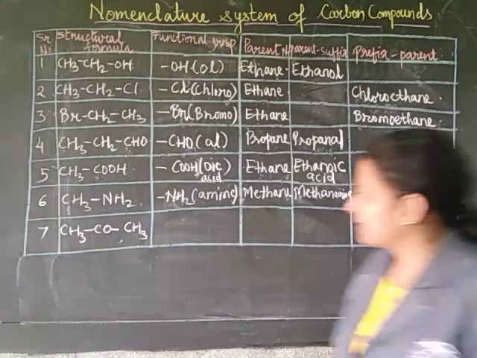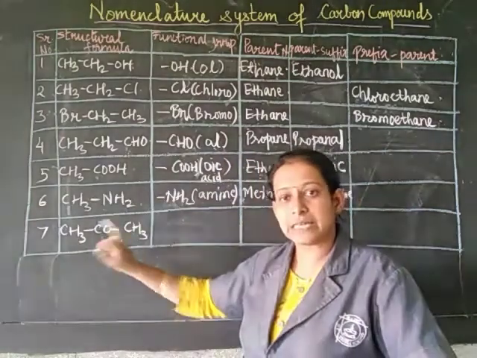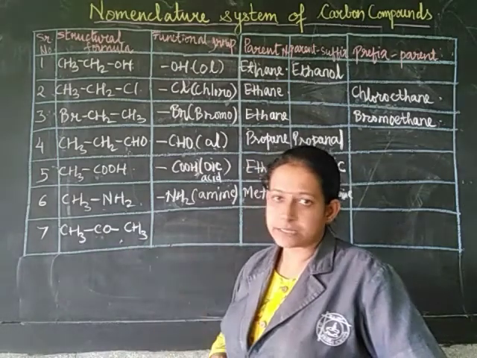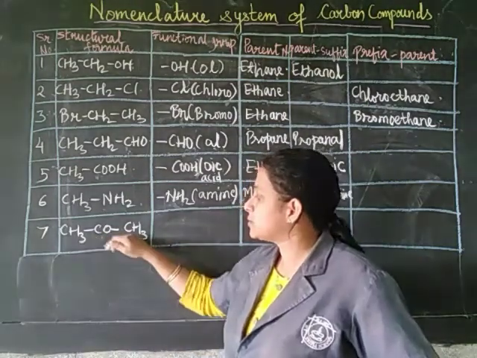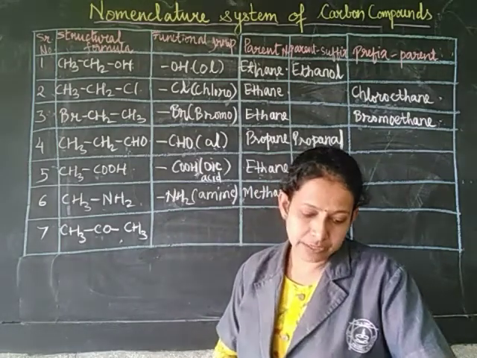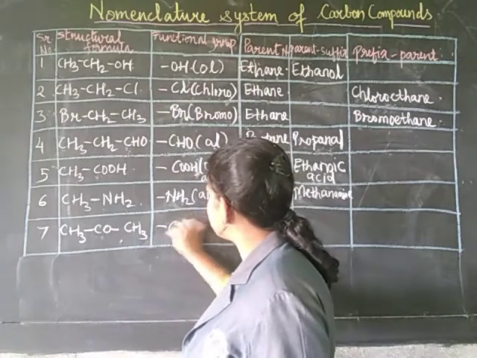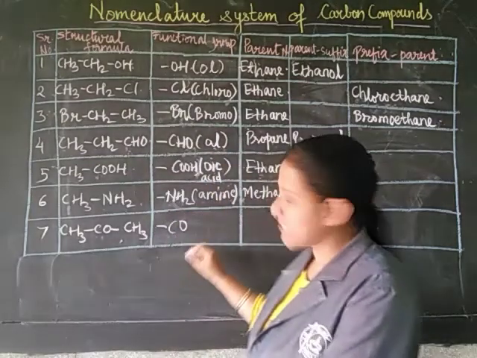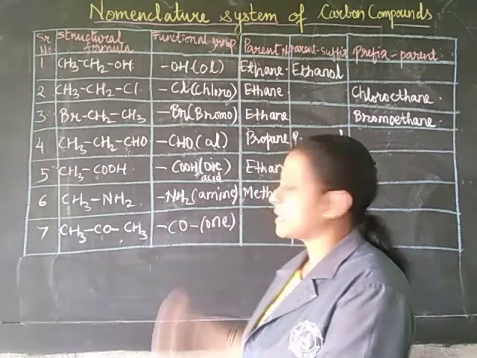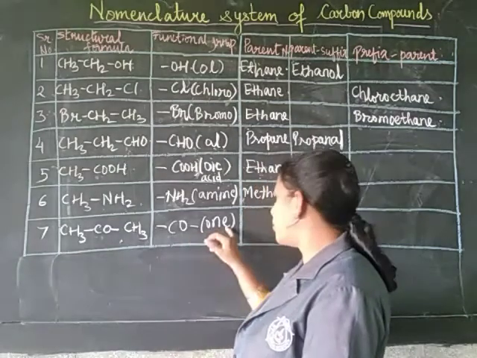Fine. Then the last one is having a ketone. Remember, a ketone will always be in between, not on the last carbon atom. It will always be in between any 2 carbon atoms. Okay. So remember this. So what is the condensed structural formula? CO dash, and it is called ONE. It is a ketone group. Therefore, E will be replaced by ONE.